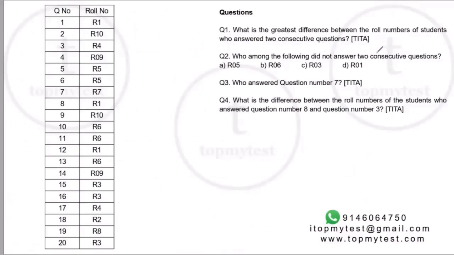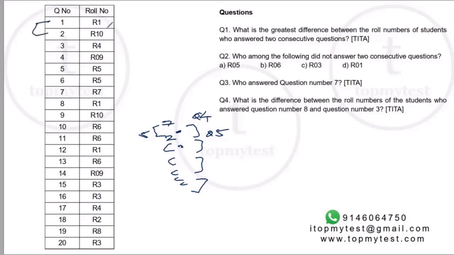I can now go to the questions and answer them. Question number 1, what is the greatest difference between the roll numbers of students who answered 2 consecutive questions? So the way to answer this is, if you track 2 consecutive questions, you need to figure out the difference and the greatest of these differences. So suppose question number 4 and question number 5 is answered by 7 and 2. The difference will be 5. So we'll have to keep on checking for each of the questions and find the greatest difference. Now luckily 1 and 2 is answered by 1 and 10. So the difference is 9, which is the greatest possible.